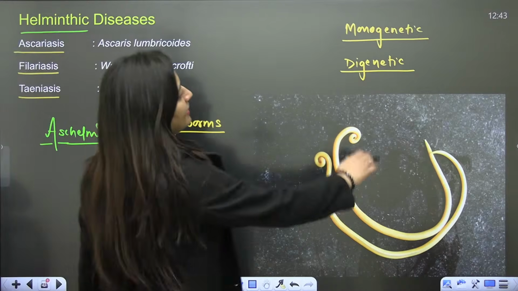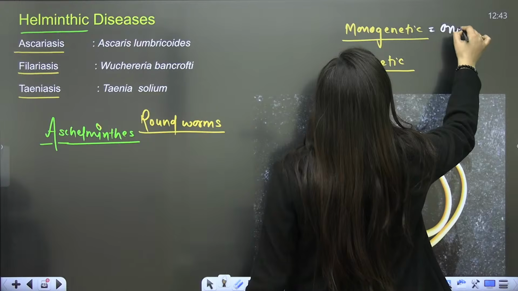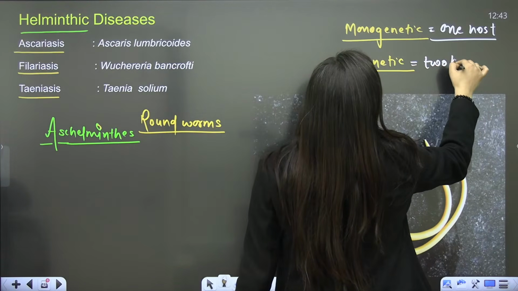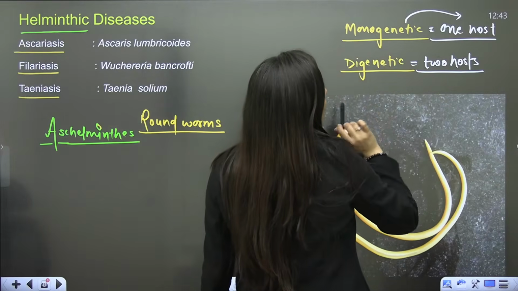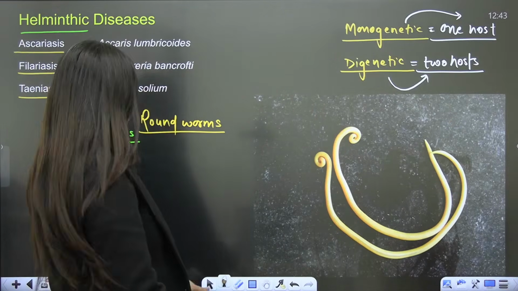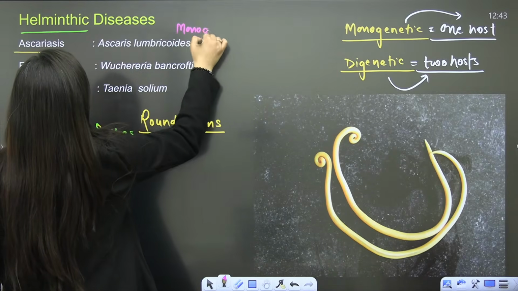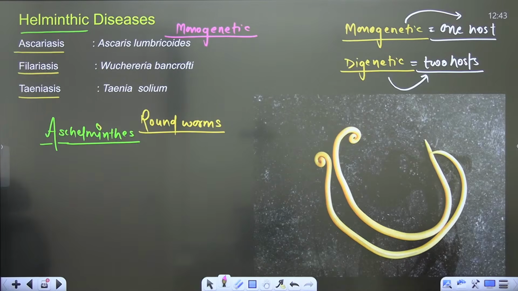When we are saying monogenetic parasite, mono means single, one host. It needs one host to complete its life cycle. Digenetic will need two hosts to complete the life cycle. Just for an example, when you talk about Ascaris, this parasite is monogenetic. It needs only one host. Is that clear?